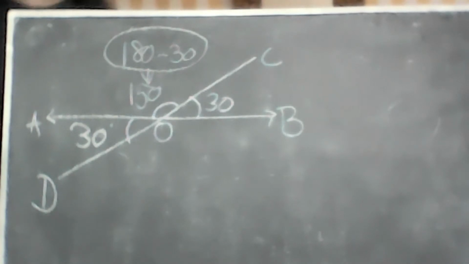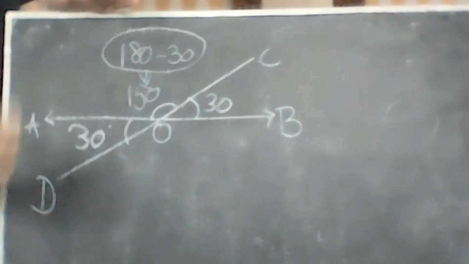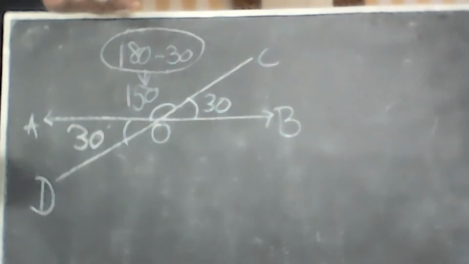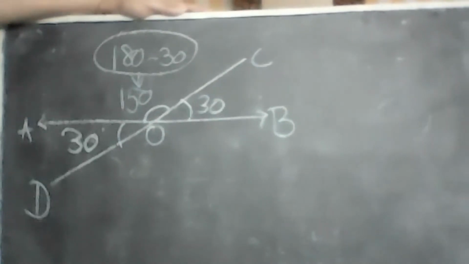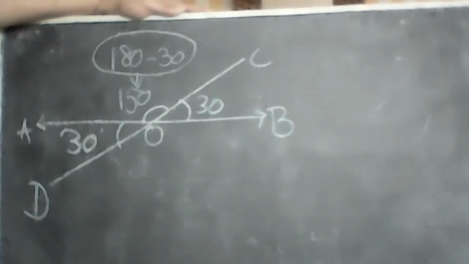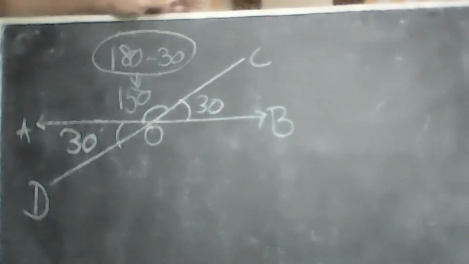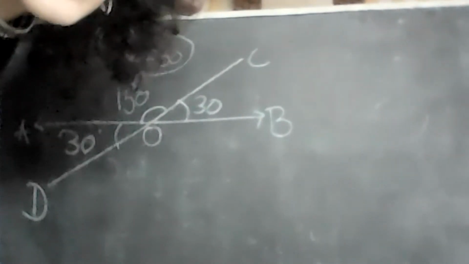Which and which are supplementary angles? That's what I'm asking you. Ma'am, a straight line. Okay, I'm going to pass the question.